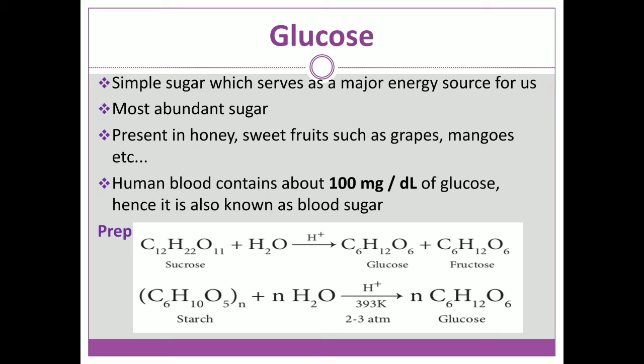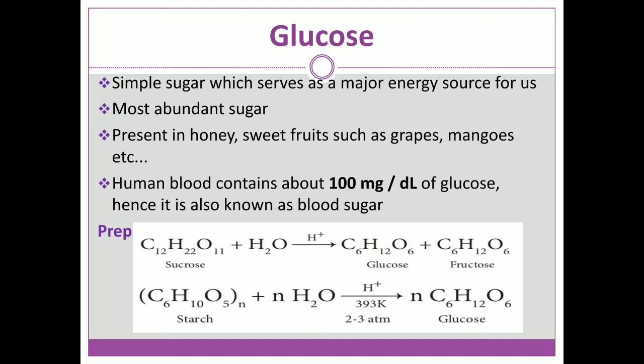Glucose acts as a major energy source for us. Glucose is present in honey and sweet fruits like grapes and mangoes. So, glucose is the most important sugar. Our human blood contains about 100 milligram per deciliter of glucose. So, glucose is also known as blood sugar. Glucose is also present in sucrose, cellulose, and starch in the combined form.